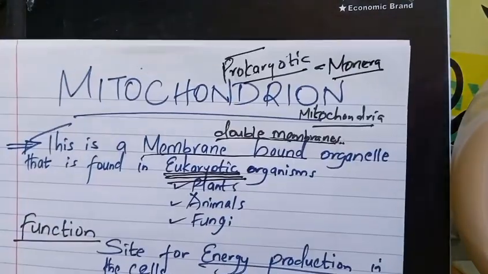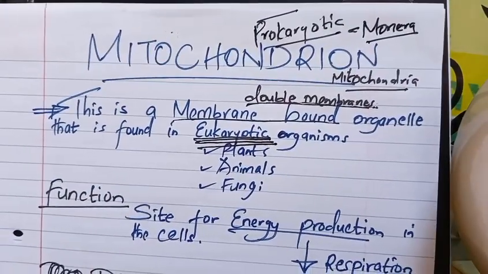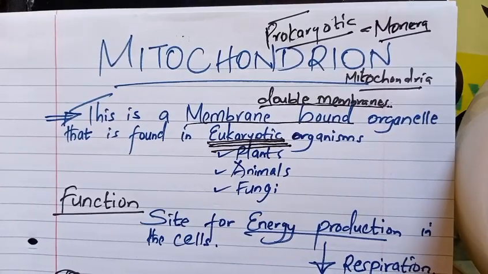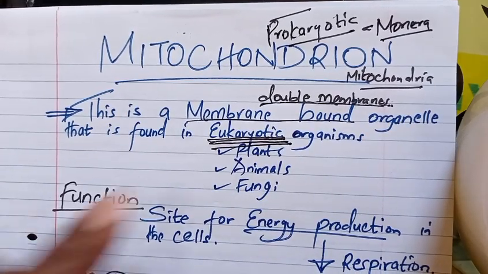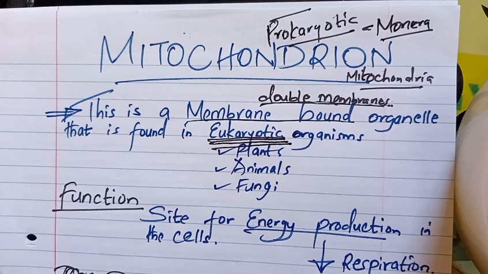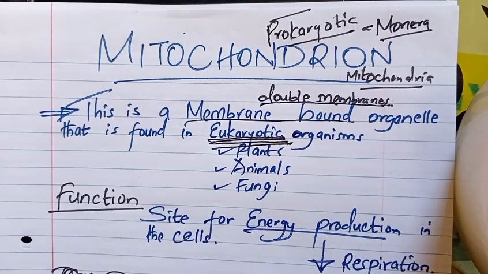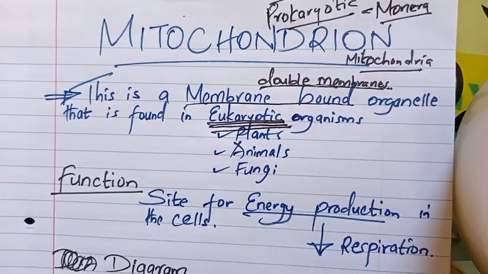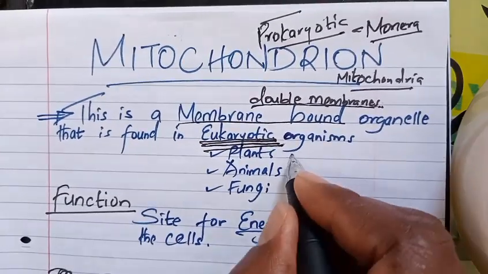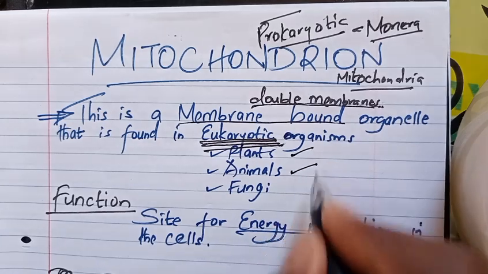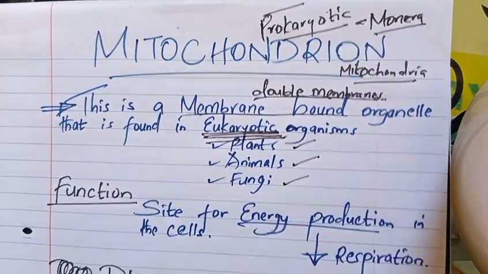So the rest of the kingdoms, Plantae, Protista, Fungi, Animalia, apart from Monera, will have a true nucleus or will have organelles that have membranes, and an example is a mitochondrion. So you'll find mitochondria in plants, you'll find it in animals, and of course in fungi.